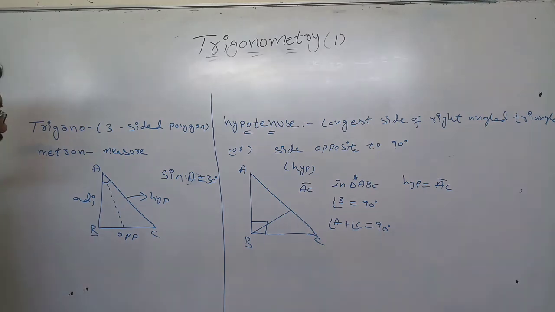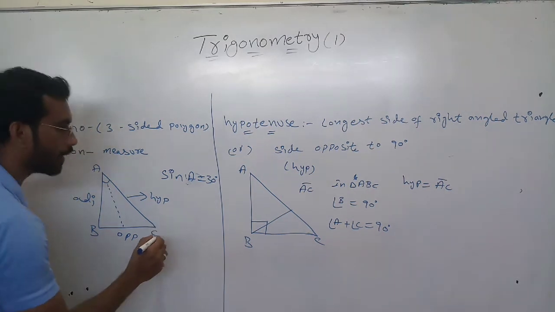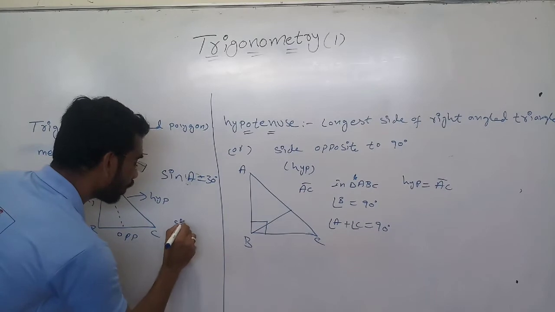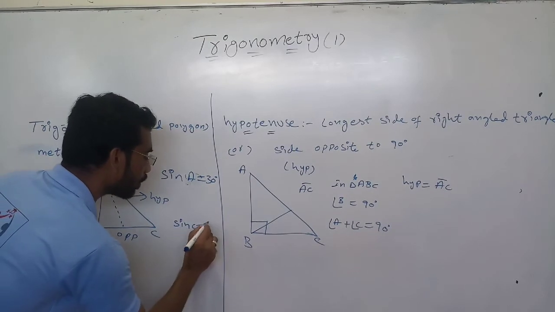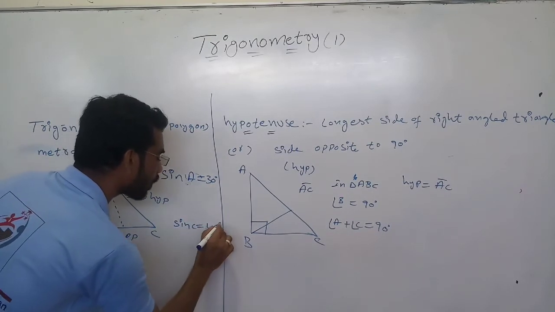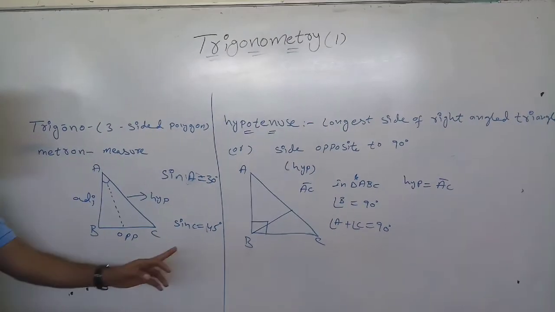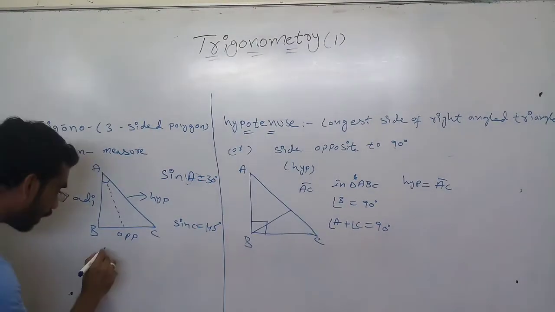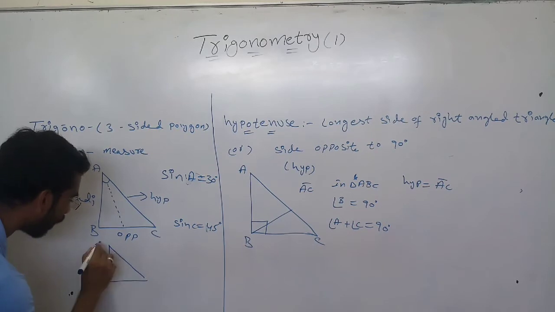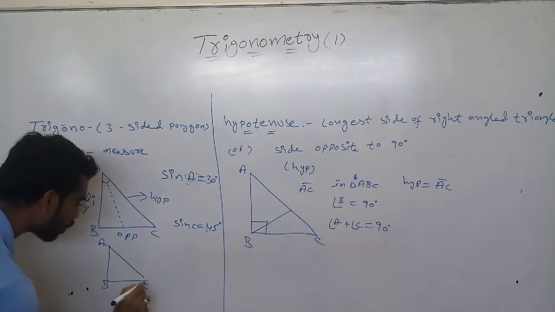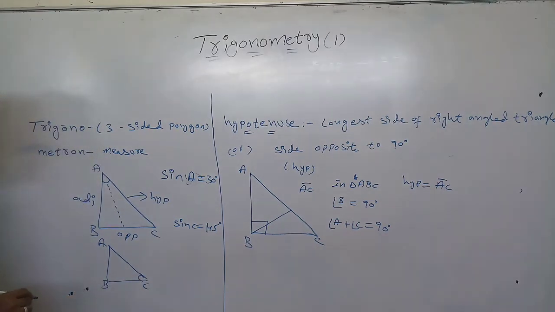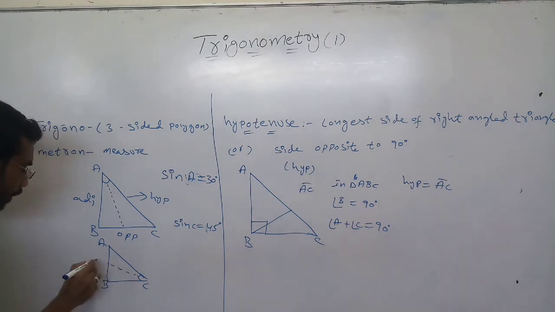Now, if it is given angle C equals 45 degrees, which should be less than 90 degrees, then you should make the angle on C. And what is the opposite?